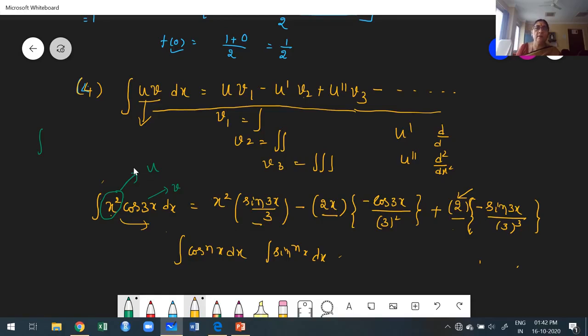Now I think every prerequisite is clear. Totally I considered 4 prerequisites. One is even ordered function definition, the definite integral property. The third one is how to find the value of the limit at the point of discontinuity. Fourth one is how to apply the UV rule or Bernoulli's rule.